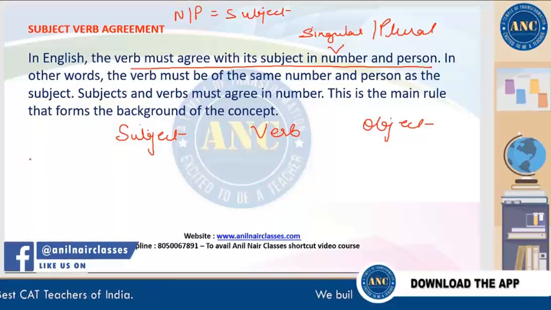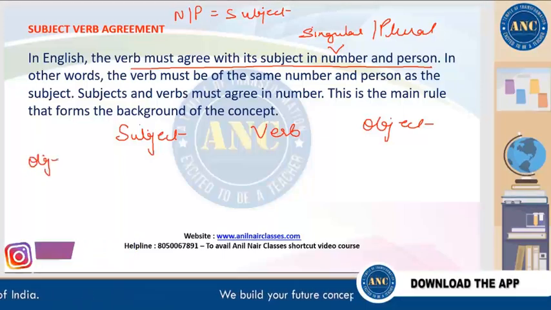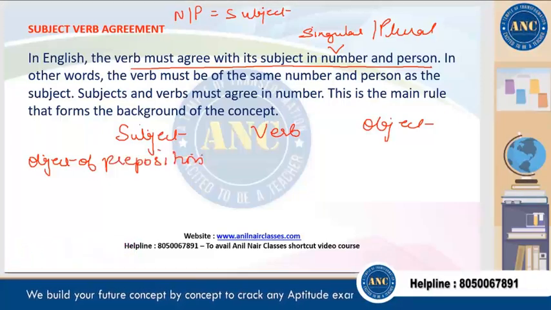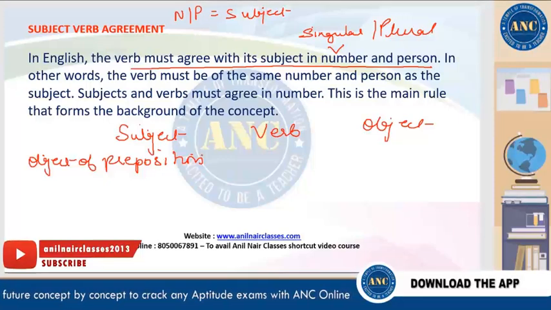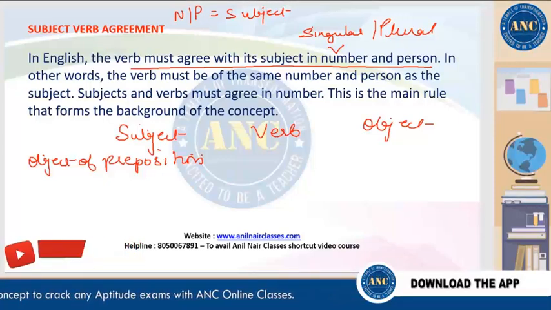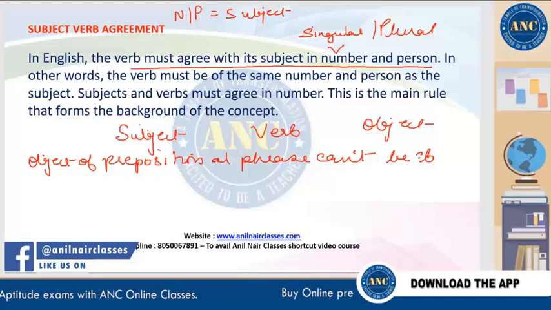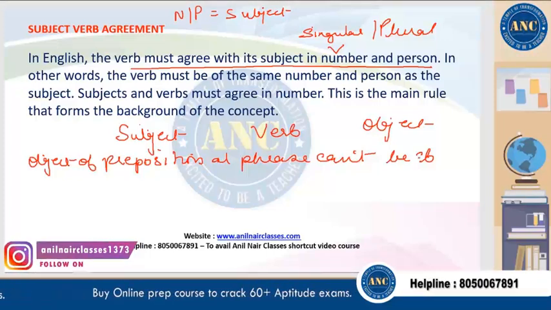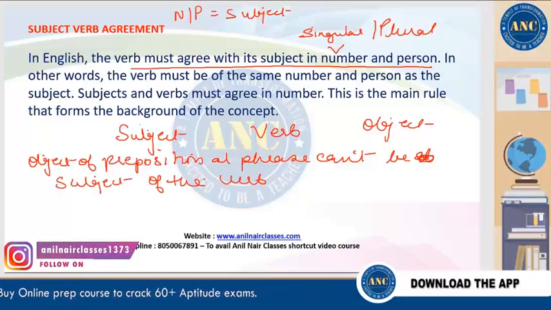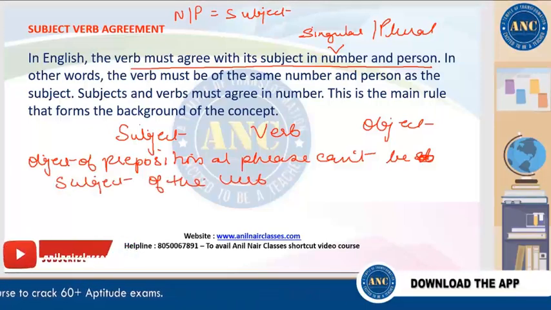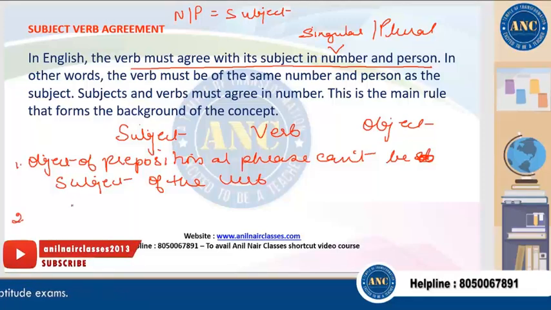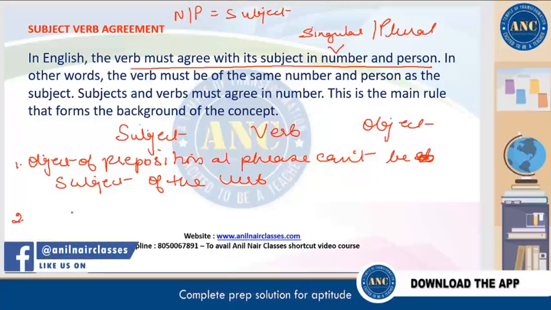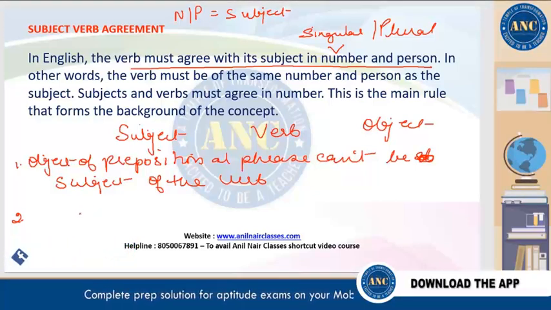Another thing I told you is that the object of a prepositional phrase can't be the subject of the verb. This is the main thing we have to know. Second, you should cross it out, so while finding the subject, always remove the prepositional phrase and look for the subject.